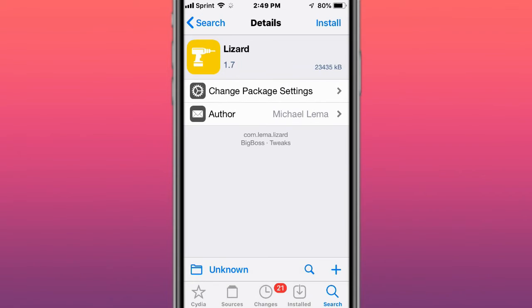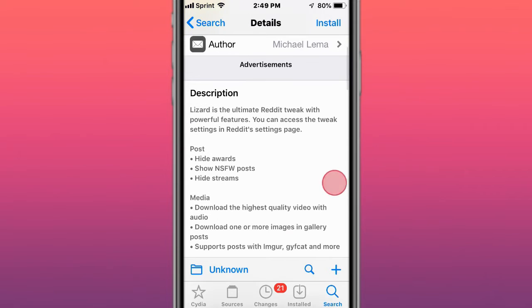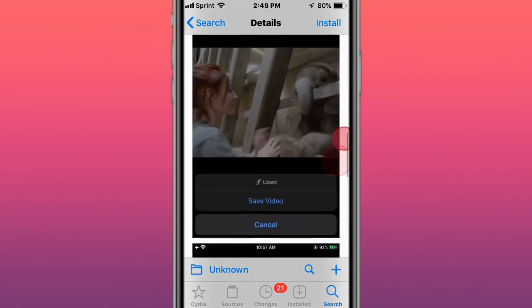So dope. Next tweak is called Lizard, an ultimate Reddit tweak with powerful features. You can tweak settings in Reddit's page.